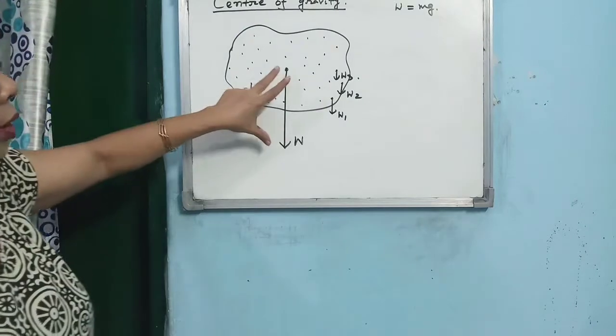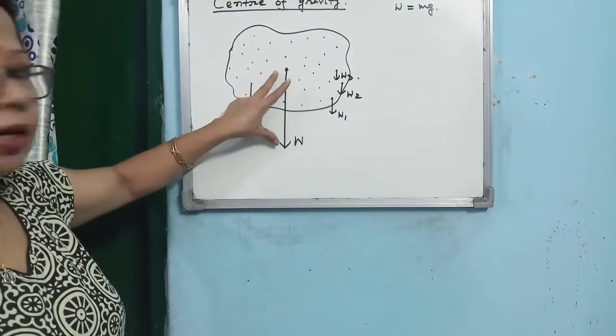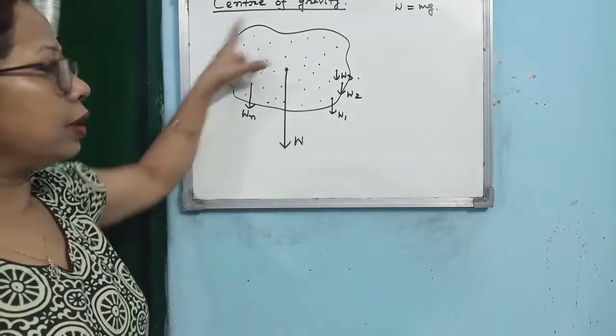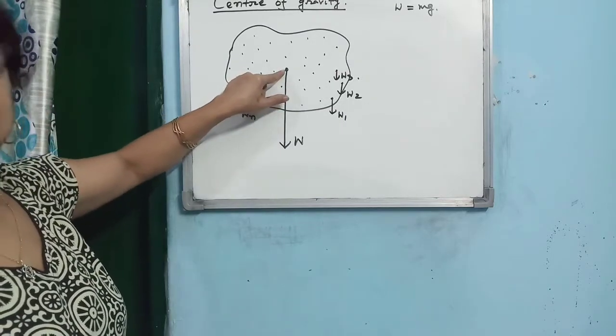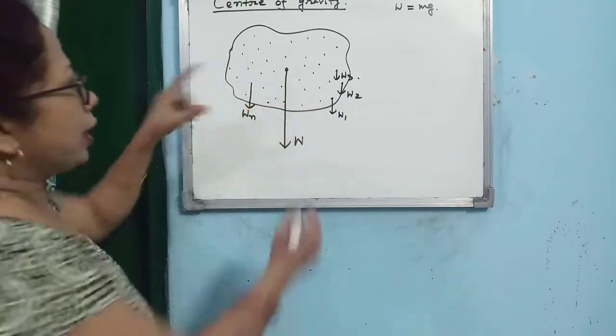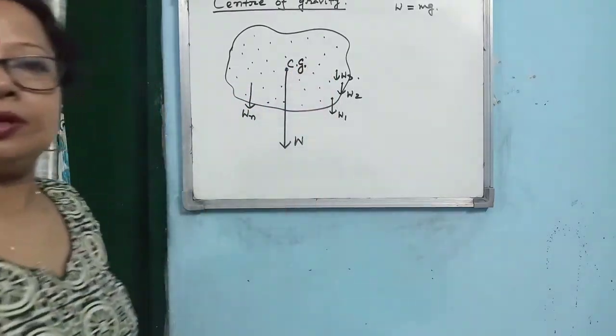Always in a vector, the length represents the vector, so that's why I have drawn it by a bigger line. This is the entire weight of the body. So the entire weight of the body will act at a point. We assume it. That point is known as center of gravity.